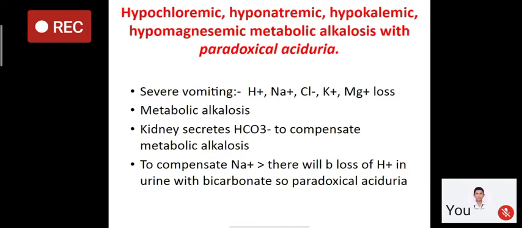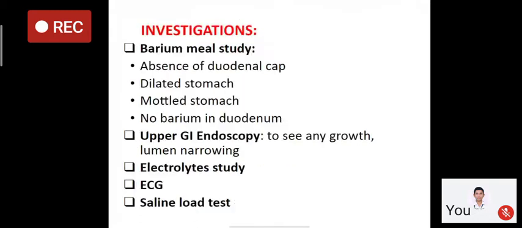So electrolyte abnormality will be hypochloremic, hyponatremic, hypokalemic, hypomagnesic metabolic alkalosis with paradoxical aciduria. With metabolic alkalosis, there is decreased absorption of the calcium. So there will be low ionized calcium. So the patient may present with features of hypocalcemia or gastric tetany.